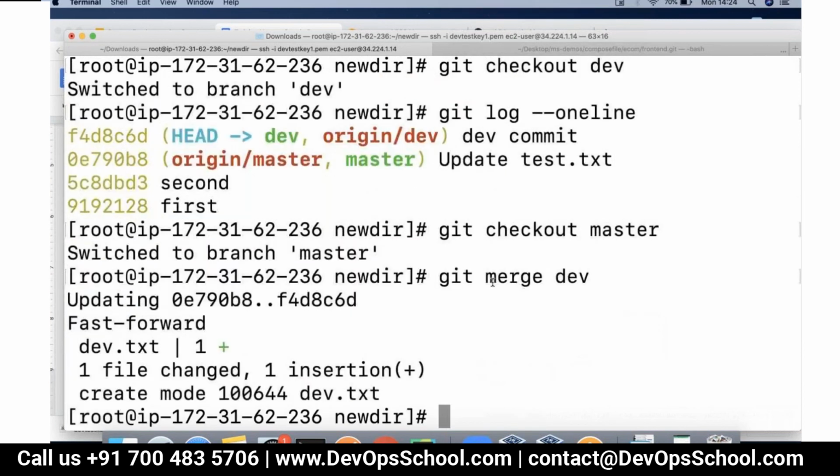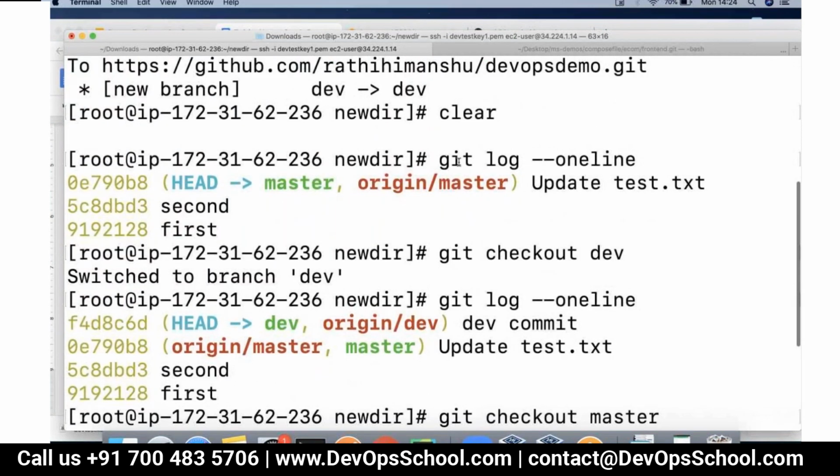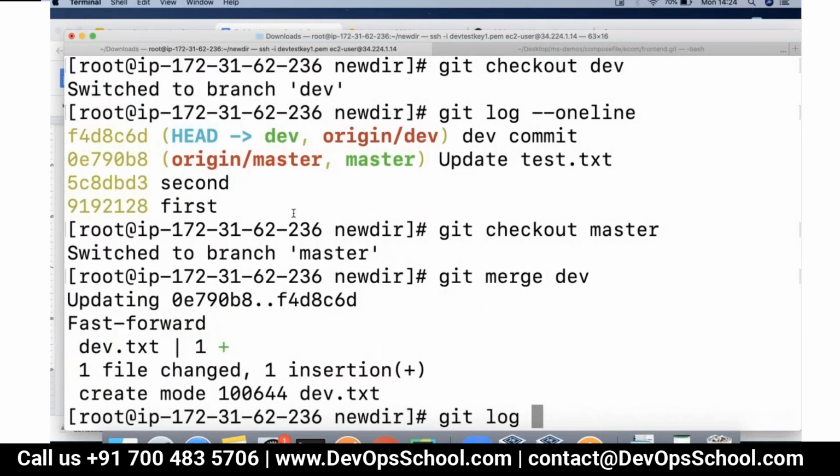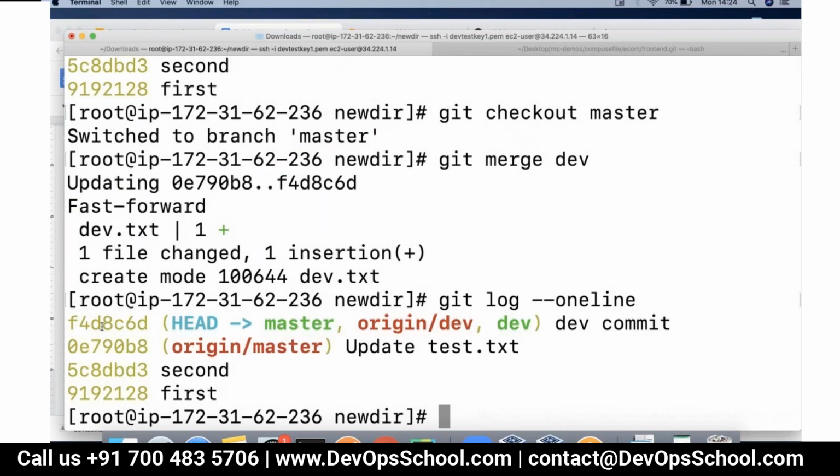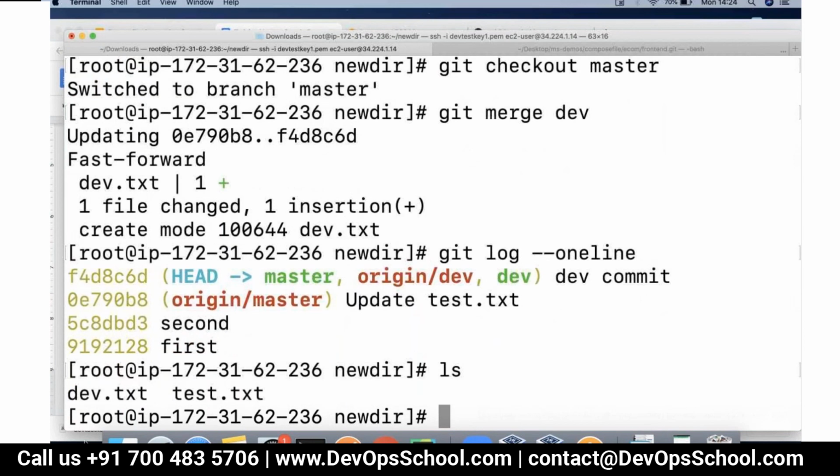Once I do this, right, notice, this master branch did not really have the dev commit, right? But now if you see, the dev commit is also available here. And even dev.txt, which was missing earlier, is also available here.